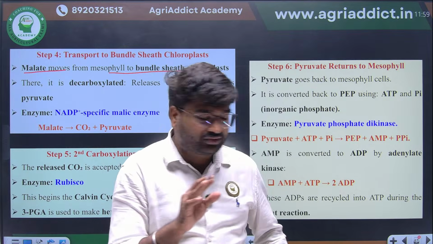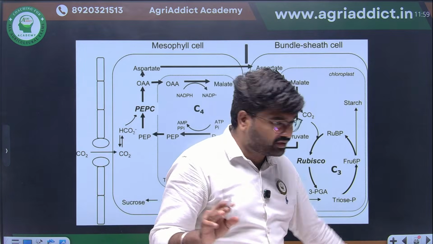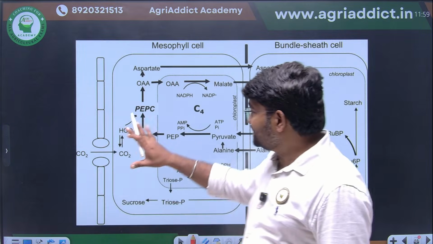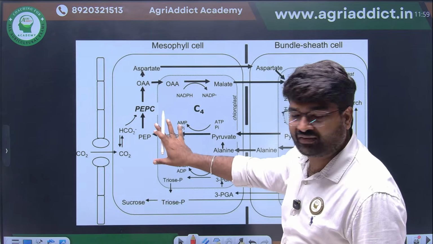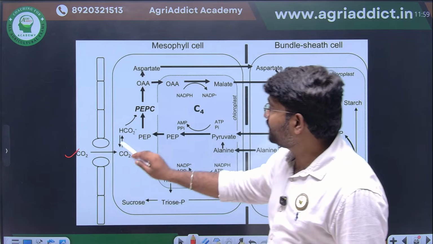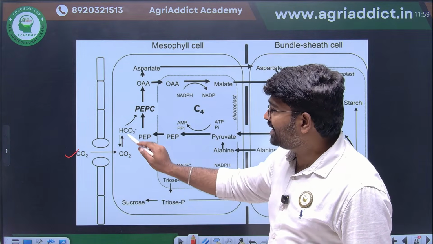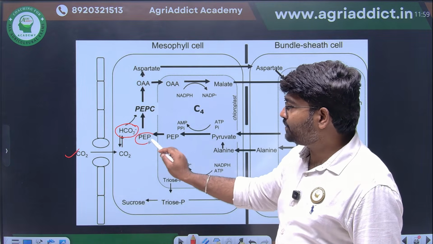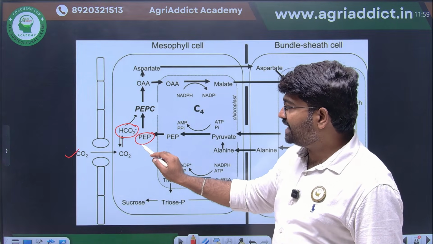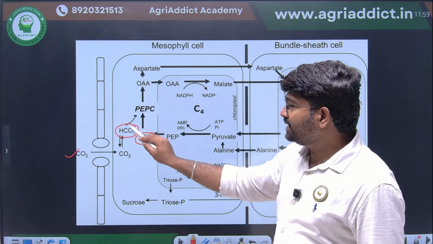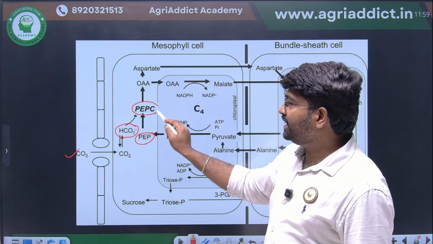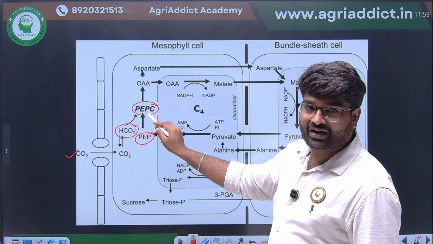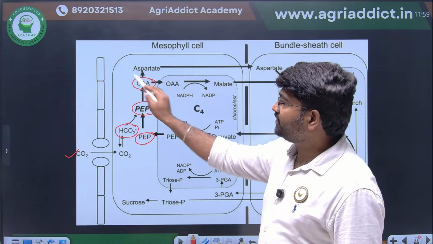You just have to see this figure. If you see this figure, everything will be clear. This is the simplified figure. First CO2 will come. In the mesophyll cell, CO2 will be converted into bicarbonate. This bicarbonate will be first accepted by phosphoenol pyruvate. This is the first CO2 acceptor. Because of this phosphoenol pyruvate, PEP carboxylase enzyme will come. This will lead to formation of oxaloacetate.